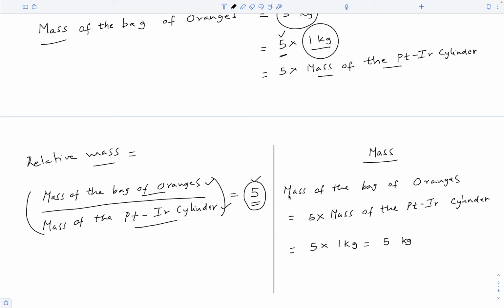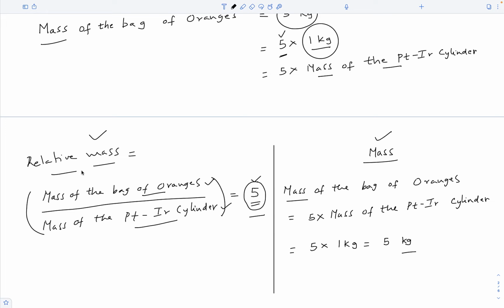So, kindly observe the difference between relative mass and mass. Relative mass is the ratio between two masses, and it is a dimensionless number. It does not represent any physical quantity, whereas mass represents the physical quantity called mass, and it has a unit. A physical quantity cannot be without units. A number cannot have units.